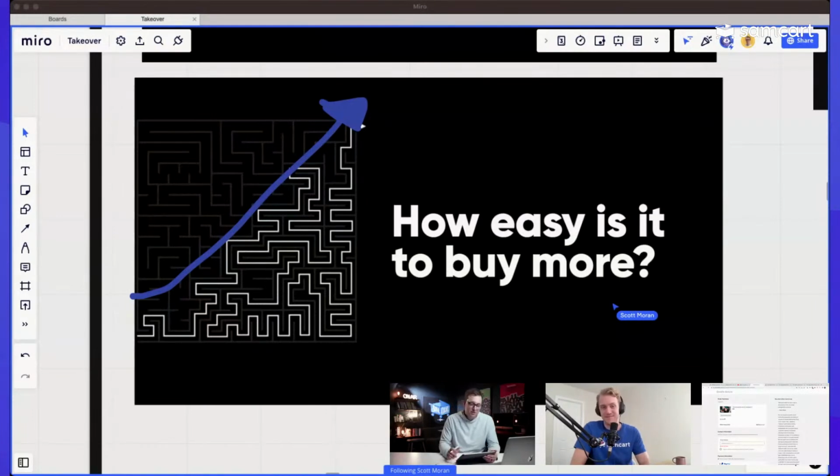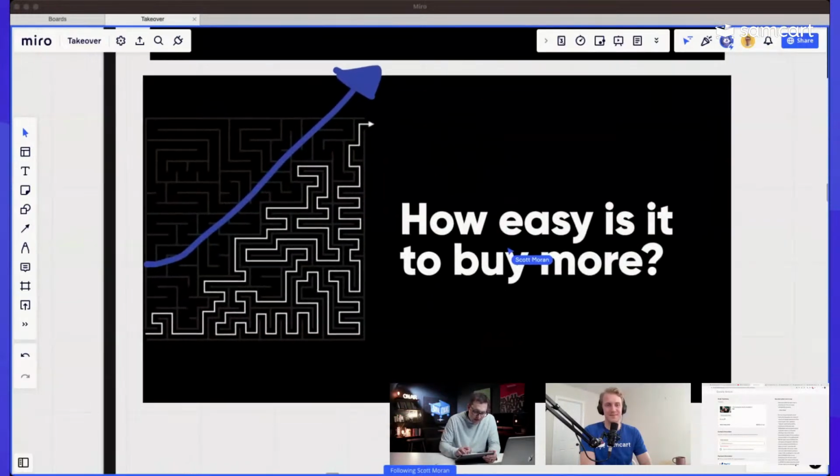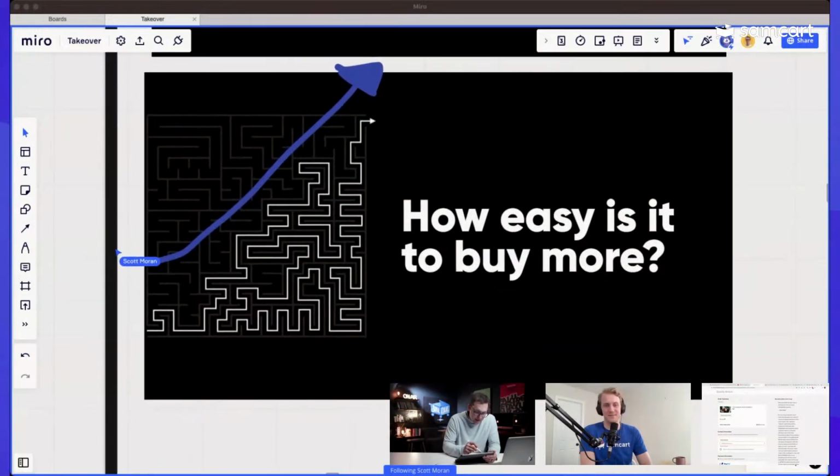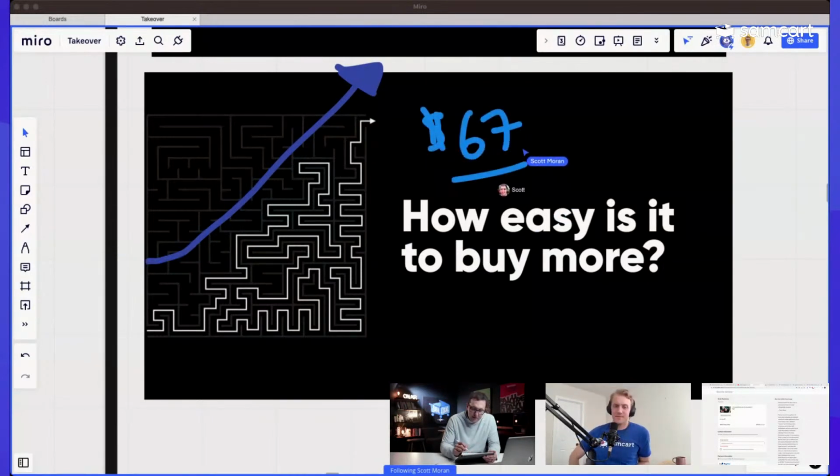And that really brings us back to this question right here: how easy is it to buy more? Right now, the way Sorelle is selling, at the end of the day, someone is going to be able to come in and pay her $67 for this course. But that is it. If someone wants to come back and buy something else, they have to go all the way back through this very, very long process.